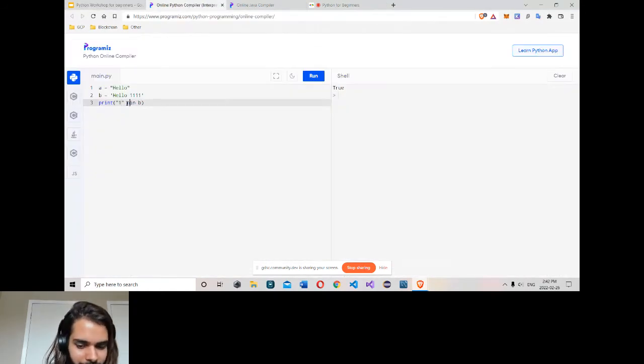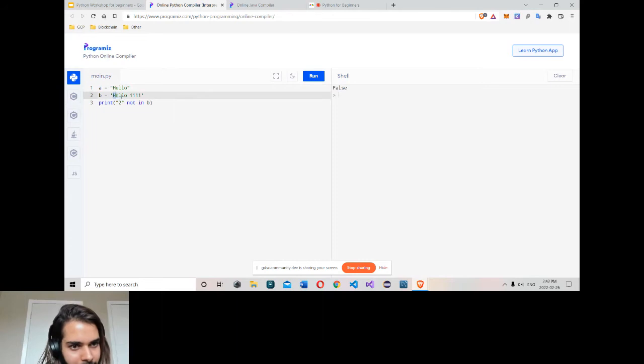So "not in" simply means this phrase is not included in B or not. If I say one is not included in B, is it true or false? Click run, it is false because we have one. If I type two, B doesn't have any two. We only have H, L, O and one. If I type two and click run, I get true, because 2 doesn't belong in B, or this phrase is not included in B.